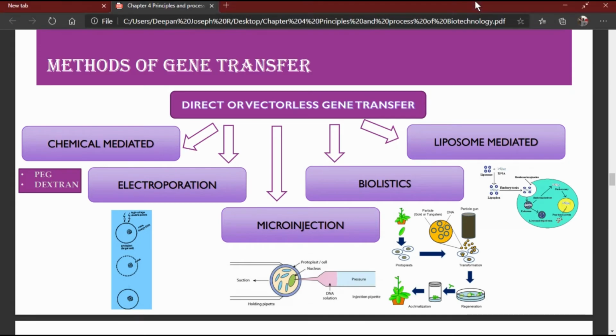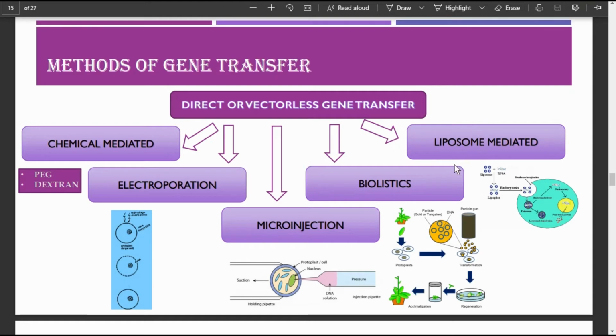Liposome encapsulated DNA will be inserted into the vacuole, and it is advantageous. Why? Because liposomes will protect the introduced DNA from being damaged by the acidic pH or protease enzymes which are present in the vacuoles.